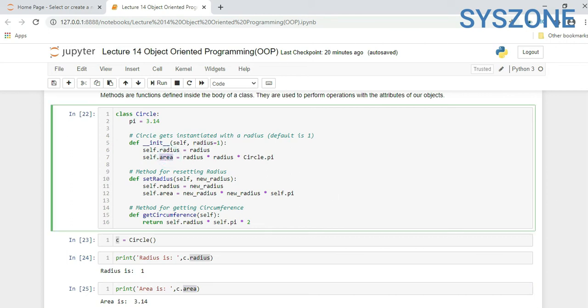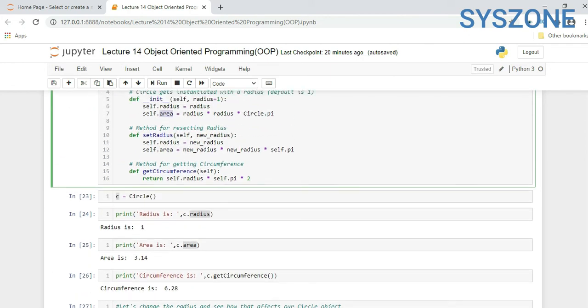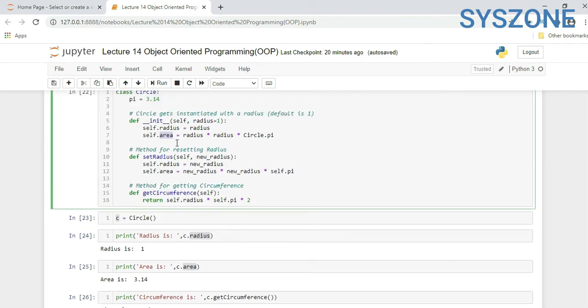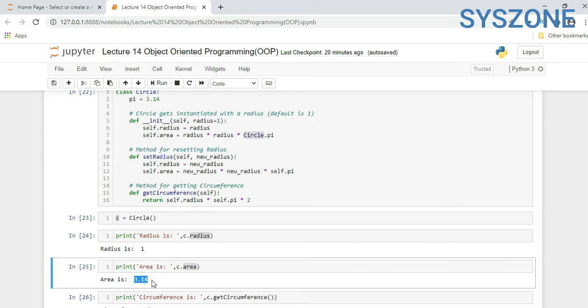So how will area get calculated? self.area equal to radius into Circle.pi. So radius is 1, so 1 into 1 is 1, and the value of pi is 3.14, so it will return 3.14.